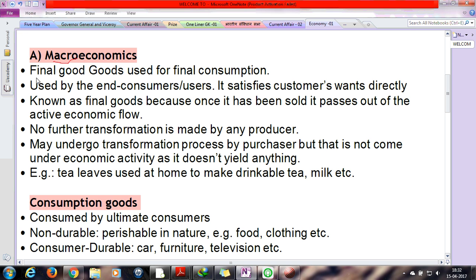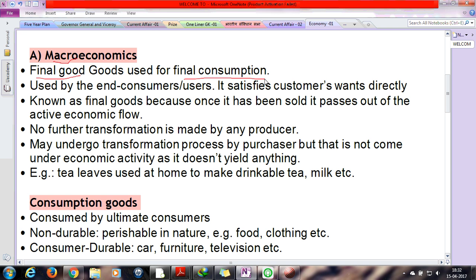Here the final goods which have been produced once and cannot be reproduced or recycled come under this type of economics, and these goods are used for final consumption, such as